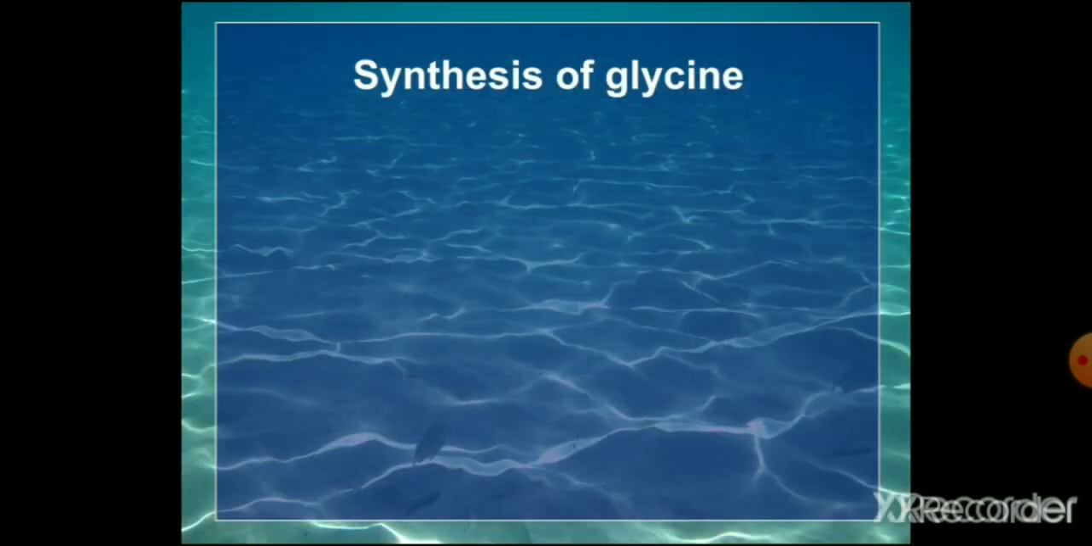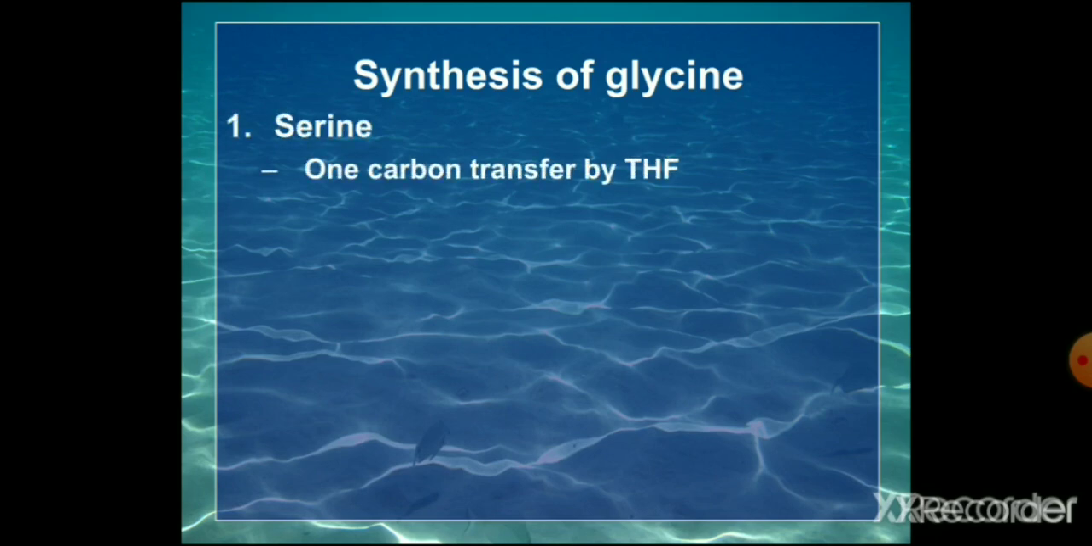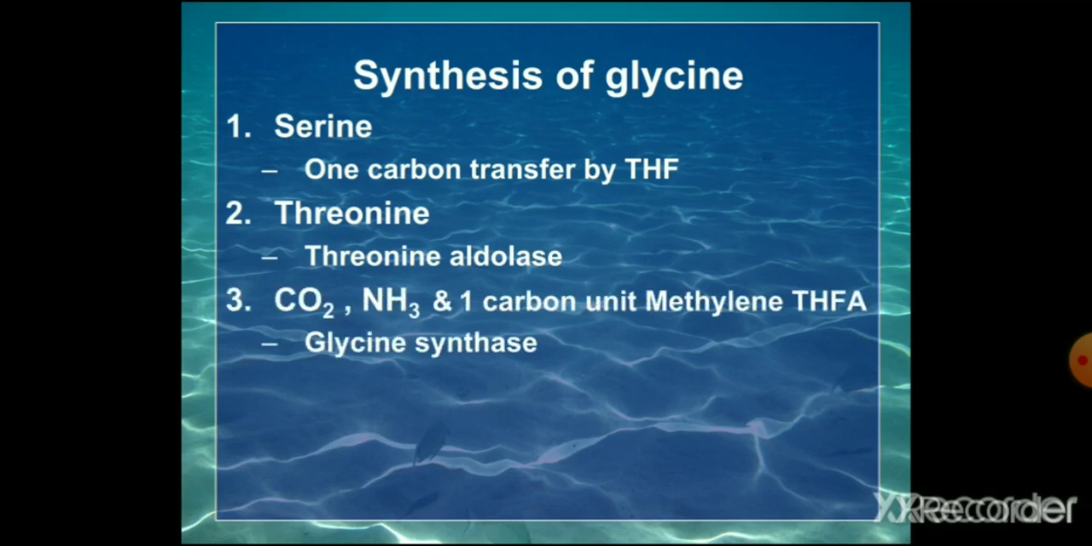Now we'll pass on to the metabolism, that is, synthesis of glycine. Sometimes the question may come: name the optically inactive amino acid and write the synthesis and catabolism of glycine. So you have to know which amino acid is optically inactive. Synthesis of glycine is mainly from serine, by one-carbon transfer by tetrahydrofolic acid. Second, from the amino acid threonine by the enzyme threonine aldolase. And third, by combining carbon dioxide, ammonia, and a one-carbon unit, that is methylene tetrahydrofolic acid, by the action of